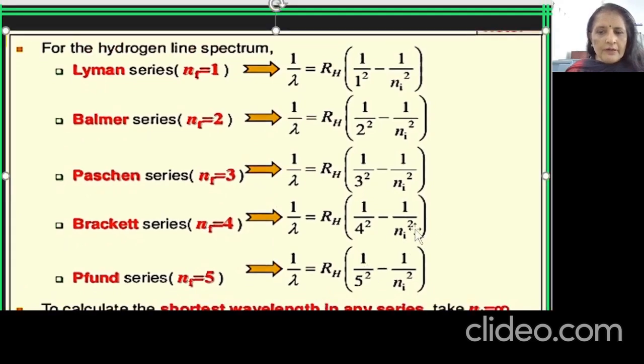We are taking 1 by lambda is equal to RH (1 upon 5 square minus 1 upon ni square). Ni could be 6, 7, 8. And since it is reciprocal, 1 by lambda, if I want to calculate the shortest wavelength of any series, then I have to take ni as infinity. How far it is coming, that will give me the shortest wavelength.